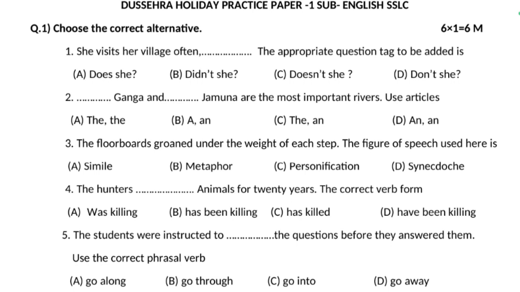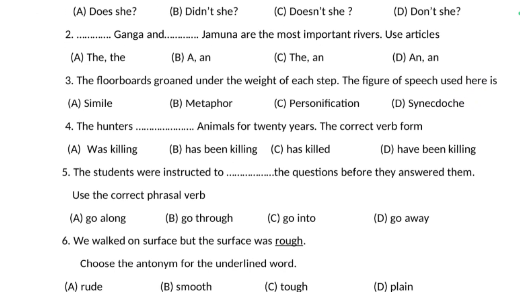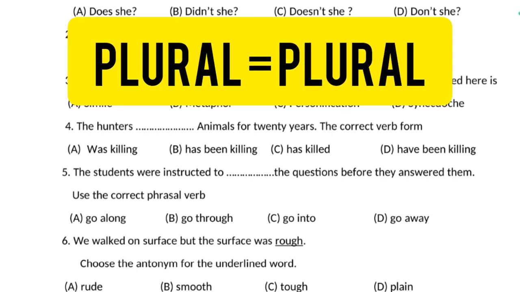Fourth one, the hunters. Select the correct verb form, and 4 options are given. Here there is no need to find out any tense. The reason is, if you know subject verb agreement, the subject is hunters and the subject is plural. Hunters is plural, and if the subject is plural, the verb form also will be plural.